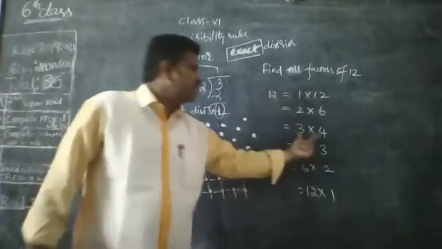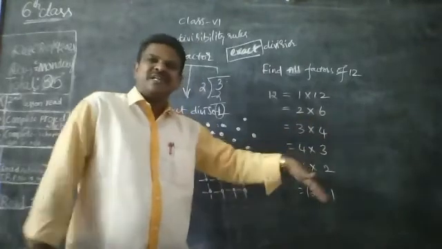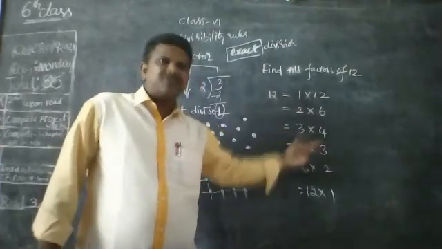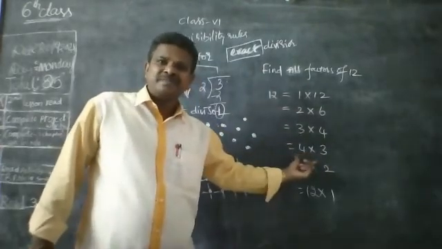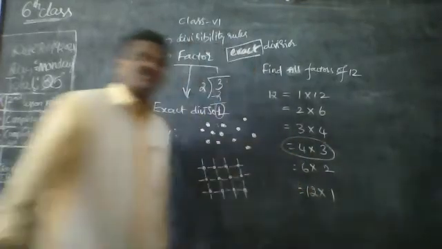What is the difference between these two? 3 fours are 12 and 4 threes are 12. 3 is also a factor and 4 is also a factor. Why should I write this again and again? అవసరమైంది మళ్ళీ ఒకసారి రాసిన తర్వాత మళ్ళీ రాయాల్సిన అవసరం లేదు.